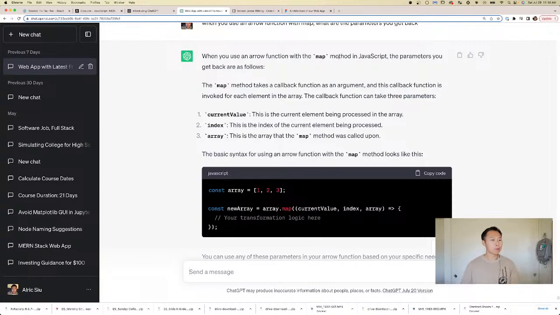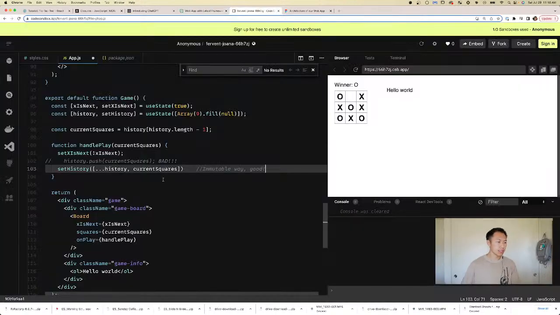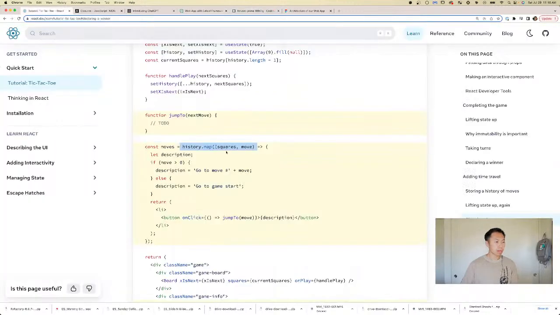Okay, cool. So what we got here is the current value of squares and the index of move. Okay, so this is the move number. So this is the map value, and then the index.